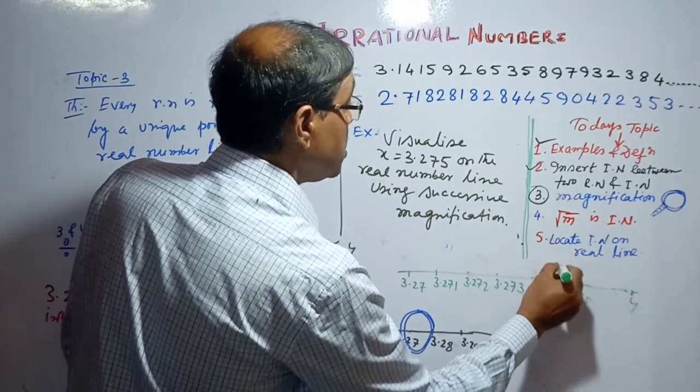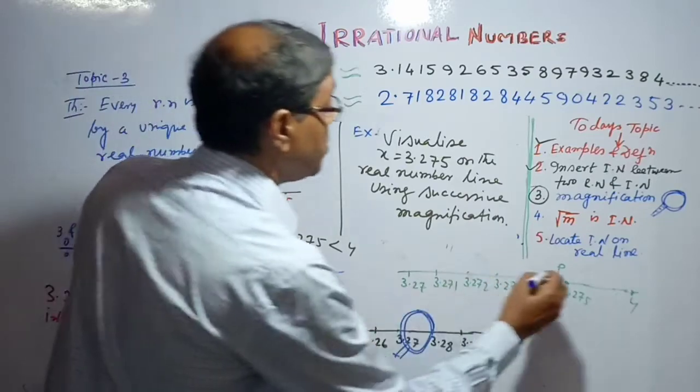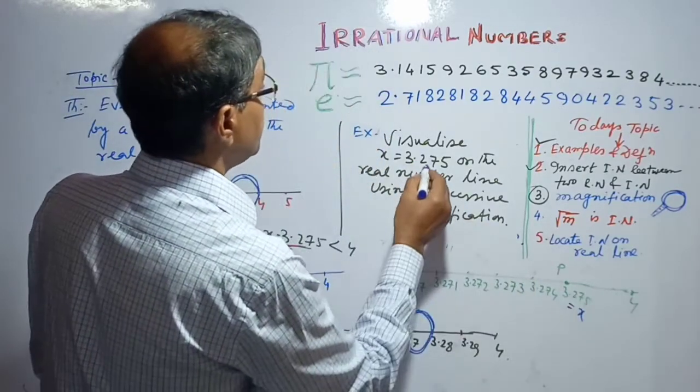So this is the point P, that is the point P represents x equals 3.275.